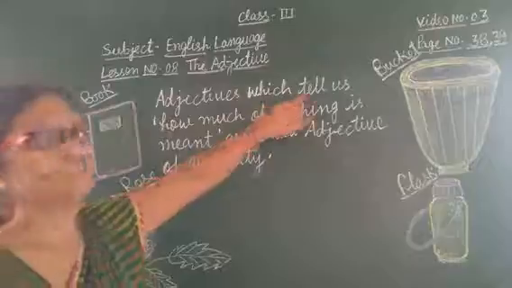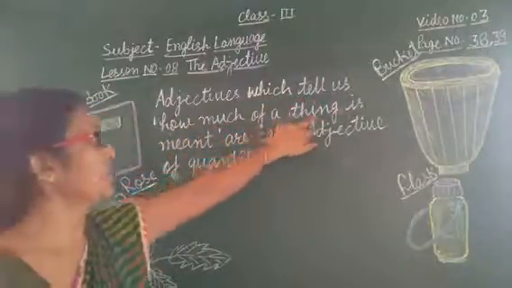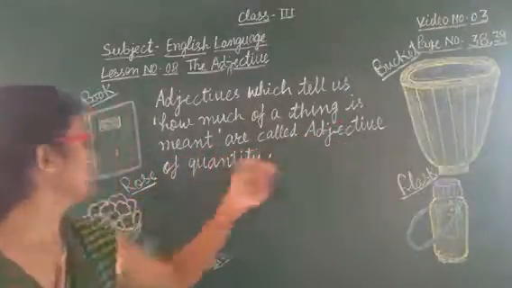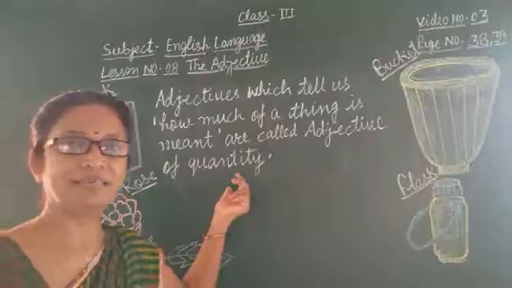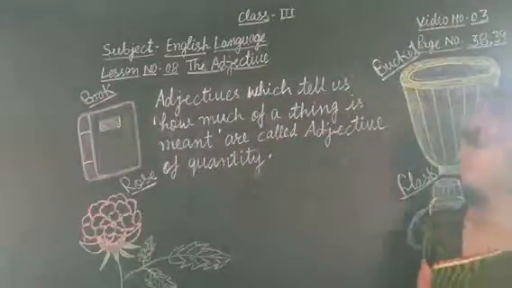Adjectives which tell us how much of a thing is meant are called adjective of quantity. Write down this one in your copy.